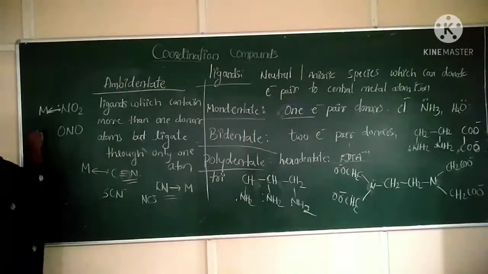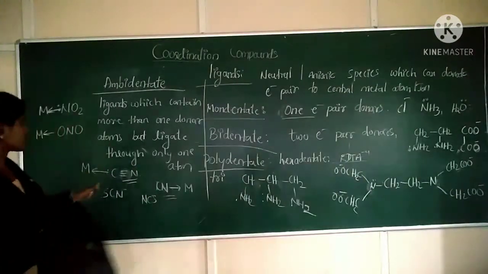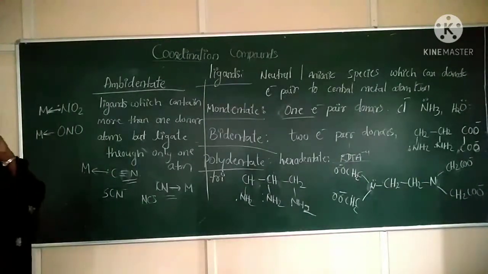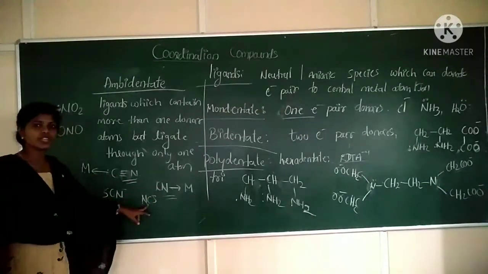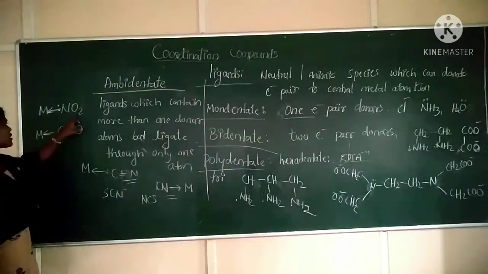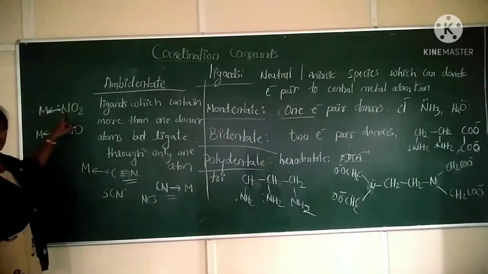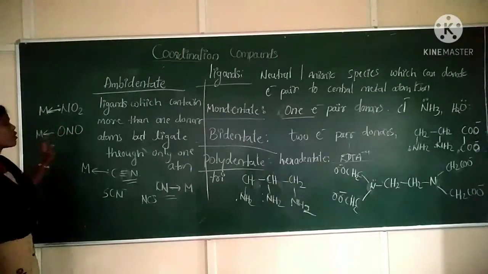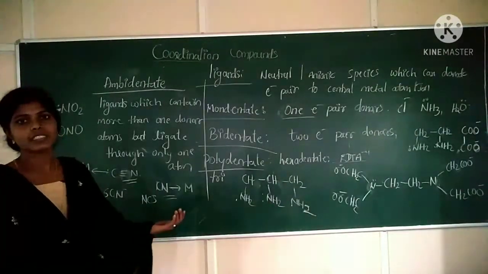In the next case, oxygen is making a bond with the central metal atom. So this is another type of ligand, ambidentate ligand, with examples: cyanide, isocyanide, thiocyanate, isothiocyanate, nitro linking through the nitrogen atom, and nitrito linking through the oxygen atom. So this is about the classification of ligands. Clear?